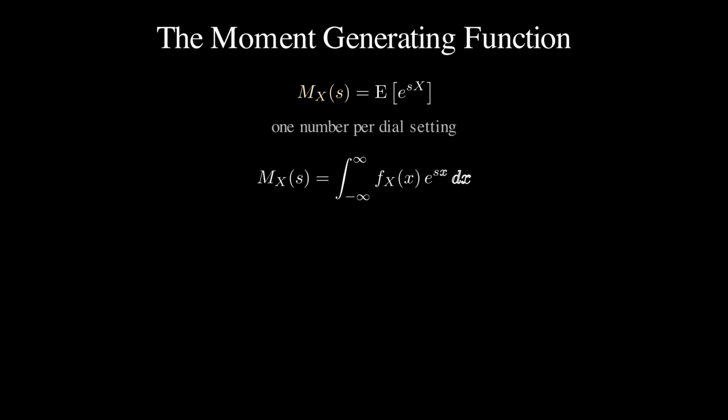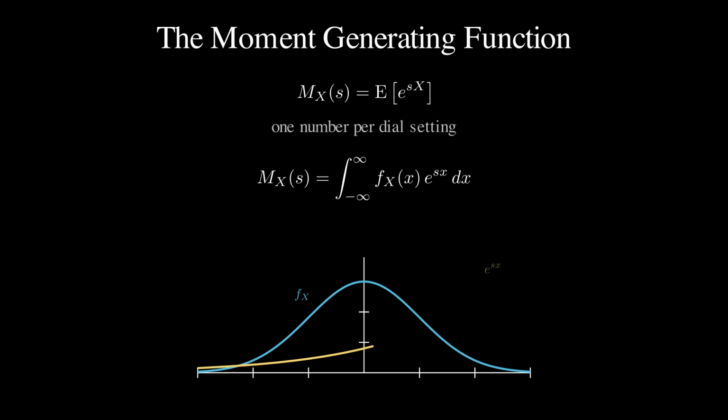For a continuous random variable, the expectation is an integral, the density of x weighted by e to the sx, integrated over the whole line. At s equals 0, the weight is flat, and the integral is exactly 1. Tilt s positive, and the weight favors the large values of x. The transform feels the right tail.